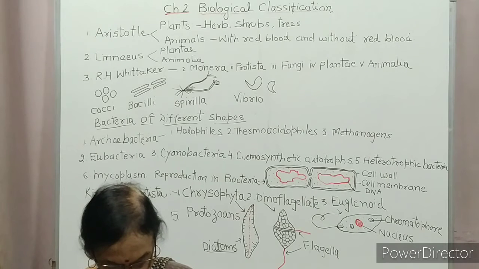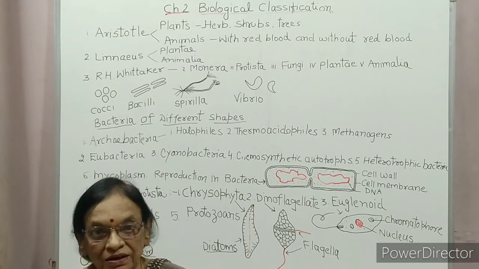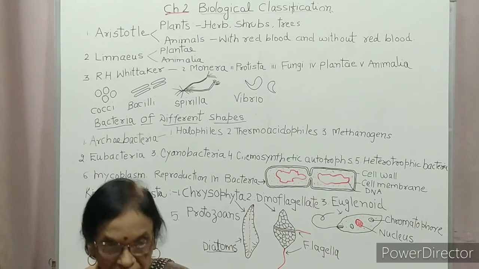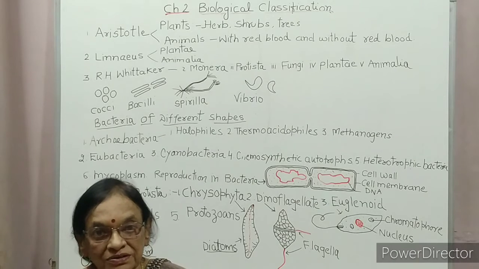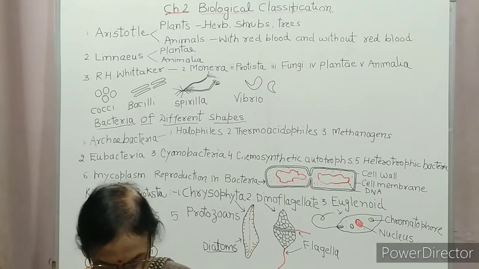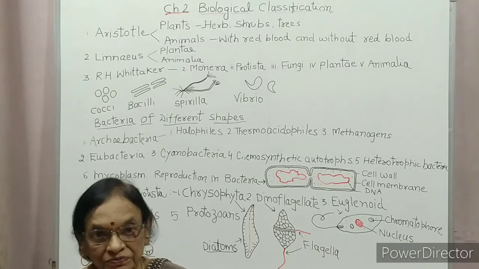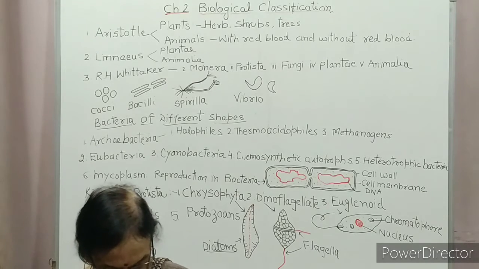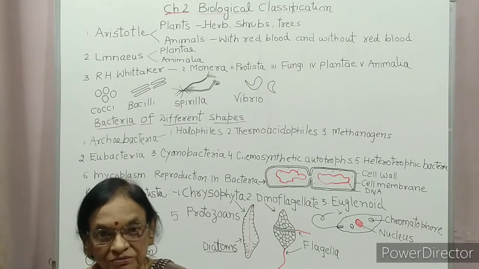The walls are embedded with silica and thus the walls are indestructible. Thus diatoms have left a large amount of cell wall deposit in their habitat.